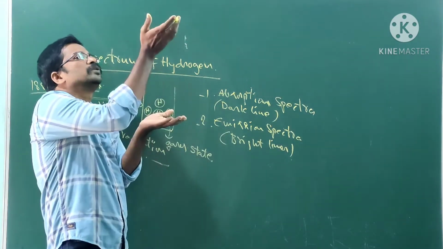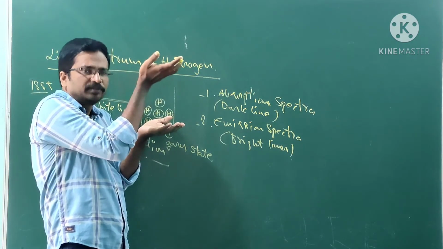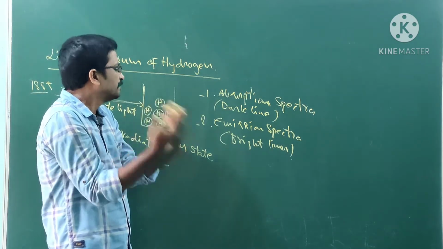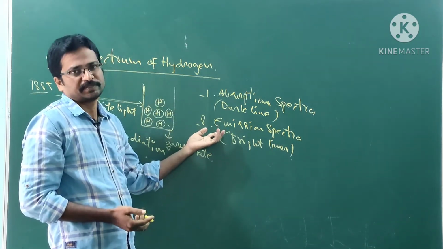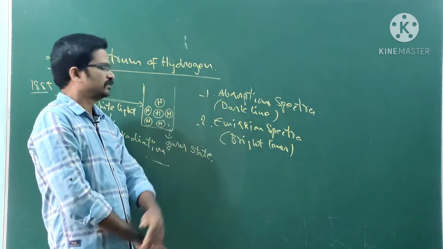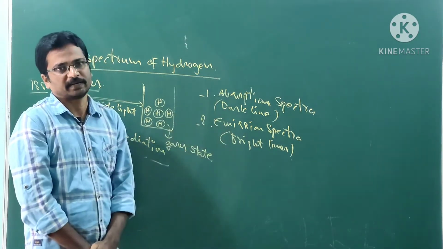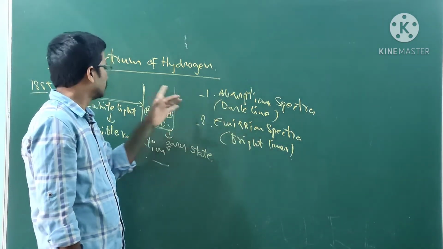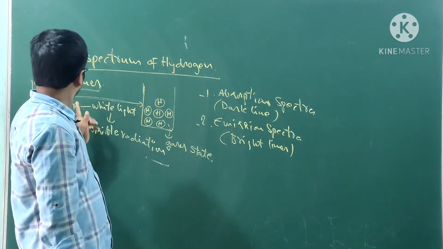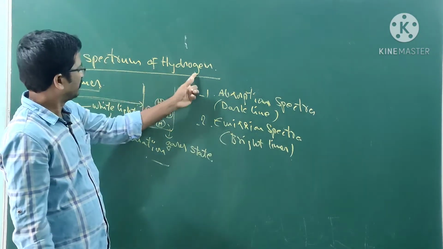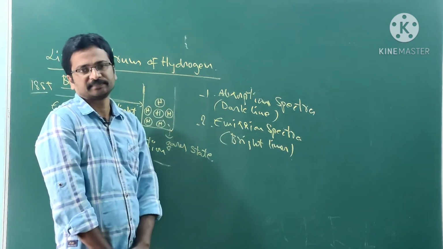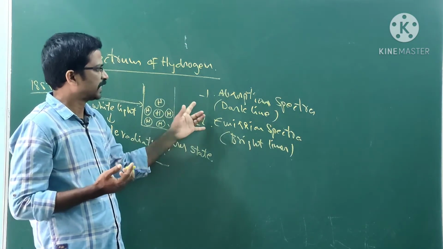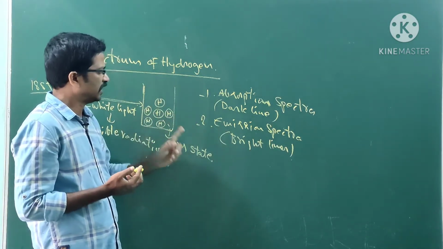Whenever the atom goes to a higher energy state, it is unstable, then the electron comes back to the ground state, and it gives the emission spectra. That is the reason why you can observe two types of spectra, absorption spectra and emission spectra. For the line spectra of the hydrogen atom, Balmer did this experiment, and he explained his spectral lines by passing white light into hydrogen atoms.